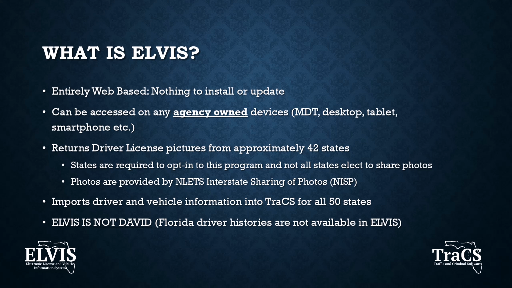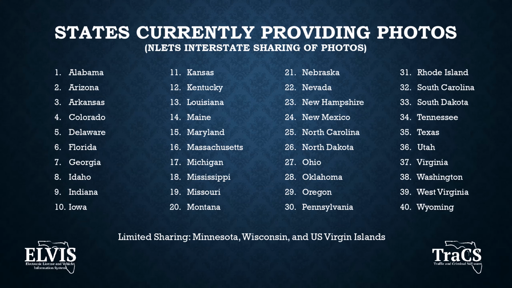It will return driver license photos for approximately 42 states. States are required to opt into this program, and not all states elect to share photos. Photos are provided by Inlet's Interstate Sharing of Photos, also known as NISP. ELVIS will import driver and vehicle information into TraCS for all 50 states. Here is a list of the states currently sharing photos.